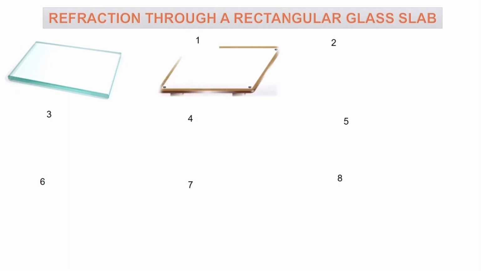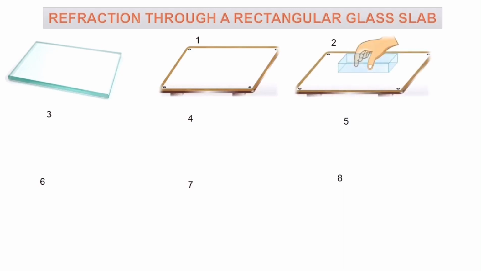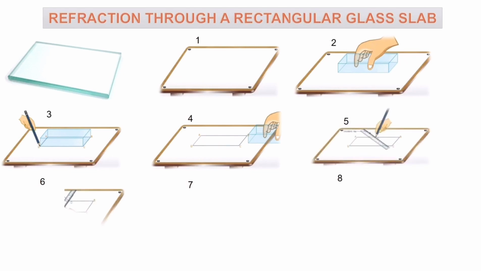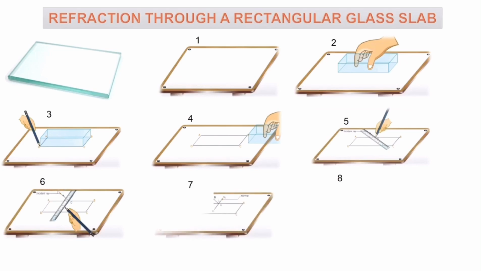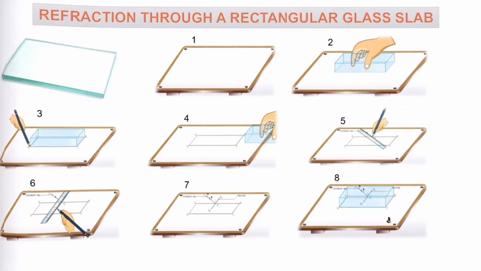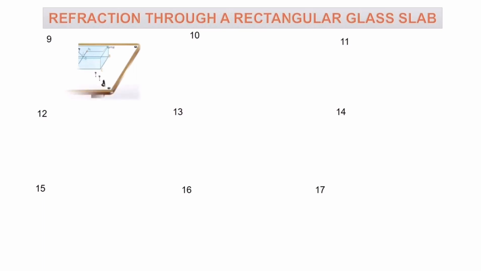First, fix a sheet of white paper on a drawing board using drawing pins. Next, place a rectangular glass slab. Then trace the boundary ABCD of the glass slab. Now remove the glass slab. Draw an incident ray IO. Draw the normals N1 and N2 at the point of incidence. Fix two pins on the incident ray IO and place the rectangular glass slab within its boundary ABCD. Now, looking from the other side of the glass slab, fix two pins such that the feet of all are in a straight line.